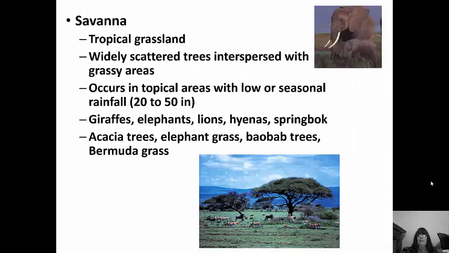In the savanna, it's tropical grassland. There are widely scattered trees interspersed with grassy areas. It occurs in tropical areas that have low or seasonal rainfall. So the temperatures are going to be warmer, but not as much rainfall. You're going to see giraffes, elephants, lions, hyenas, acacia trees, elephant grass, Bermuda grass in these areas.